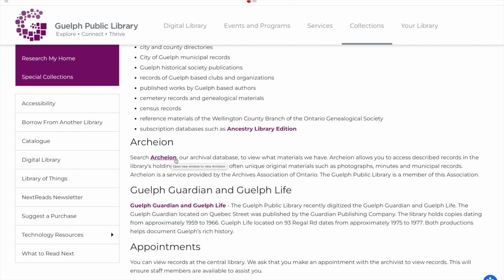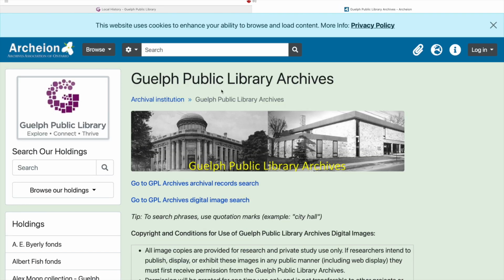Archeon is an online portal maintained by the Archives Association of Ontario that the Guelph Public Library uses to allow the public to access information on what we have in the archives. These records are often unique original material such as photographs, meeting minutes, and municipal records. While some of them are digital, most of the material we have is physical and can only be accessed in person by making an appointment.